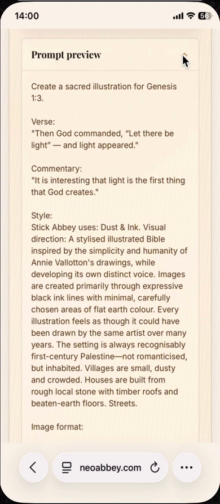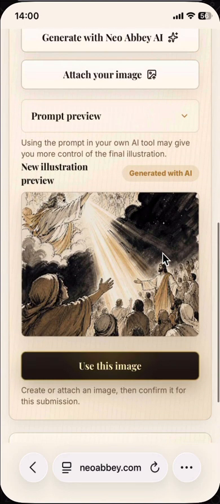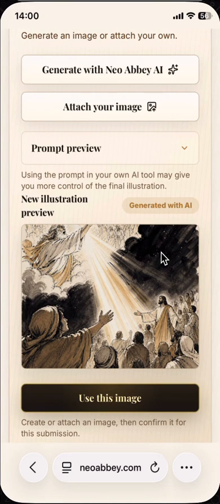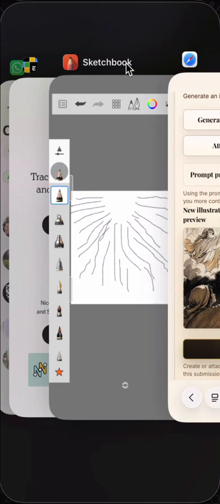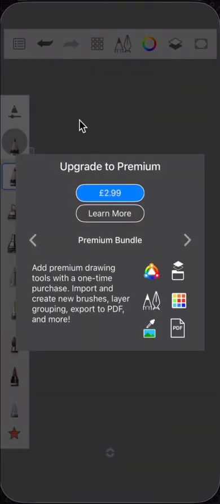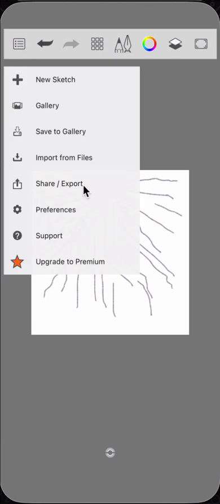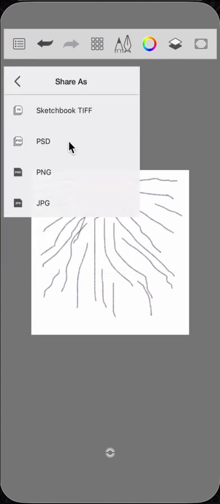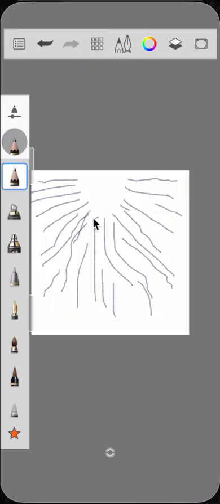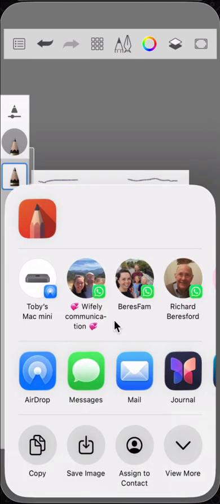The other way is actually to do a drawing myself, and we've been on this journey. We've been finding that doing your own is good. And on my phone, there's an app called Sketchbook, and I can just create a sort of square image in Sketchbook, and then I can export that and save it to my photos.